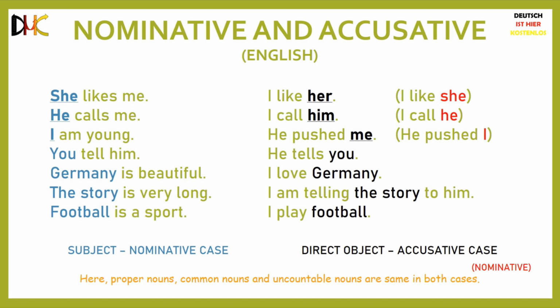The form that the subject of the sentence always takes is called the nominative case. The form that the direct object of the sentence takes is called the accusative case. And that's it. It is that simple. So similarly, "He calls me" uses the nominative case he, and "I call him" uses the accusative case him. "I am young" takes the nominative form I, and "He pushed me" takes the accusative form me. "You tell him" takes the nominative form you. "He tells you" takes the accusative form you.